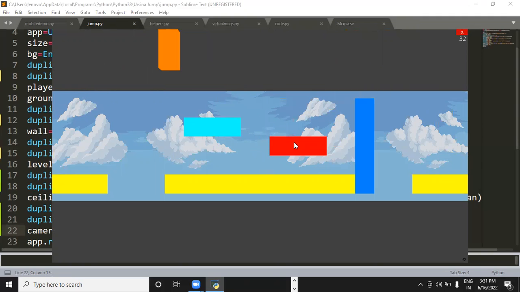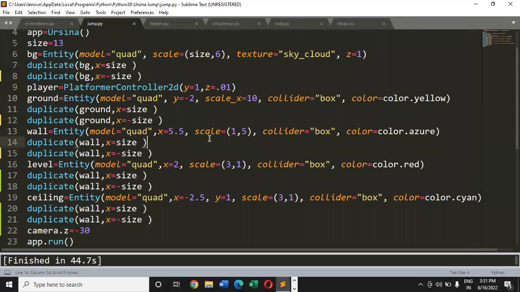So that's the magic of Ursina. Let me close my window. Okay. The next thing that we need to define is, let's add a script to our camera. Just give me a short moment. I need to close my, yeah.